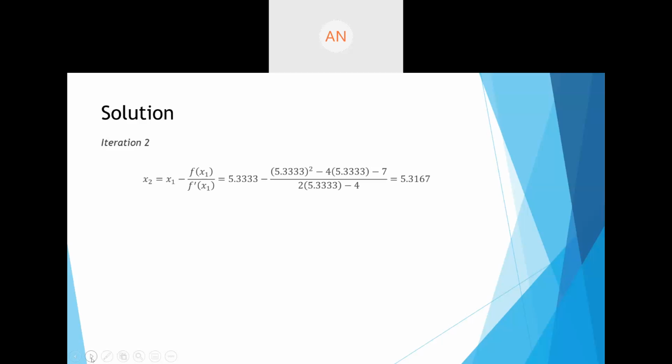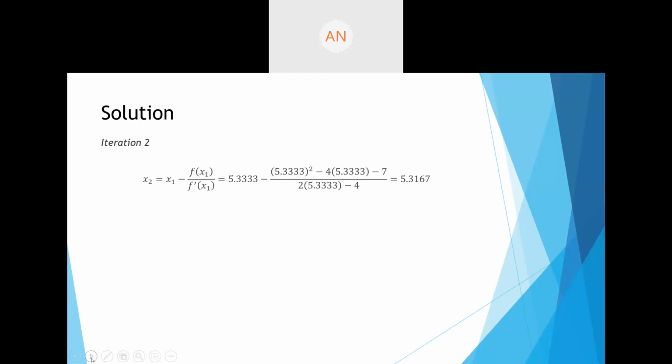All right. So I've got a few answers. This is what the answer looks like. x2 will be equal to x1 minus f of x1 upon f dash of x1. x1 is 5.33. If I put this in the formula, I'm going to get 5.3167. Like I said, always take 4 digits after decimal.